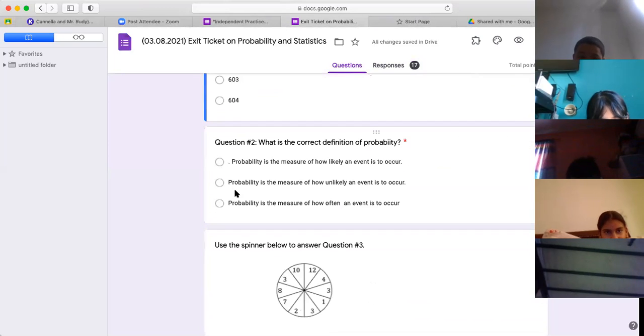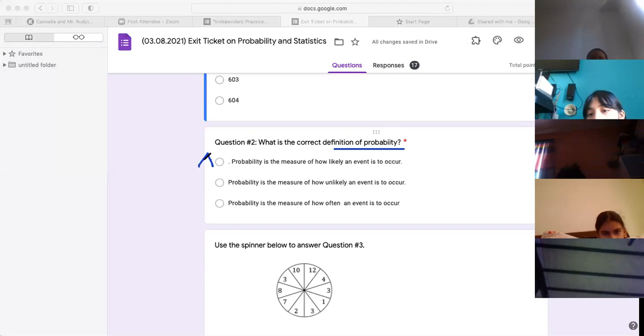Clearly 601. Number 2, what is the correct definition of probability now? We're going to write ET now. ET, number 2. That means exit ticket. So if you think, you have to go back to your notes. The definition of probability is the likelihood, you pick A. Or if you think it's B, unlikely, and please refer back to the class notes, and C, often. Probability definition, A, B, or C for number 2.